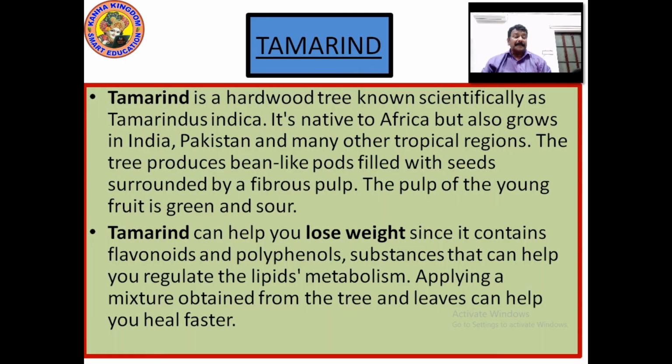Now let's look at tamarind. What is tamarind? Have you seen tamarind? Yes. Normally it's used in household recipes. The tamarind is a hardwood tree known scientifically as Tamarindus indica. It's native to Africa but also grows in India, Pakistan and many other tropical regions. The tree produces bean-like pods filled with seeds, surrounded by fibrous pulp. The pulp of the young fruit is green and sour.